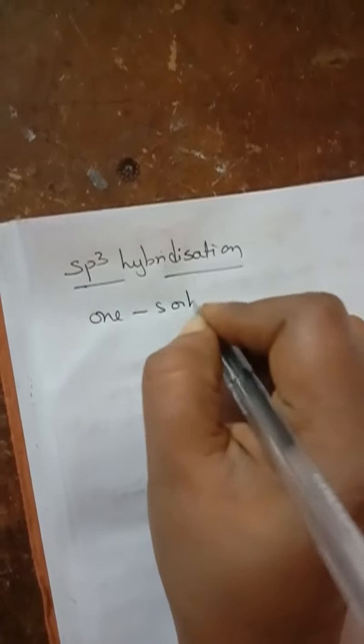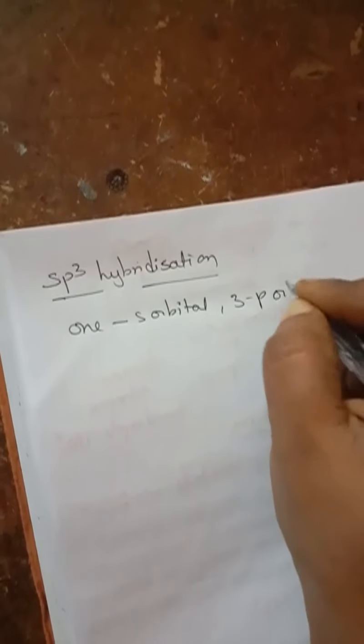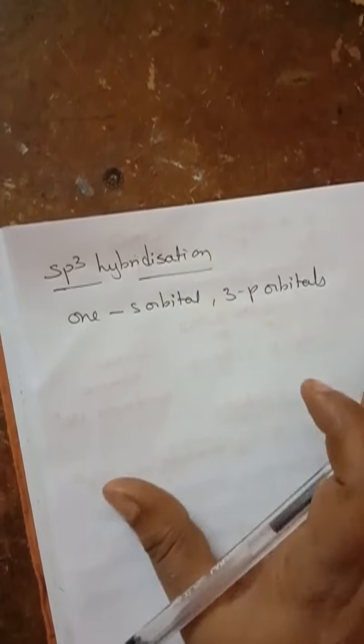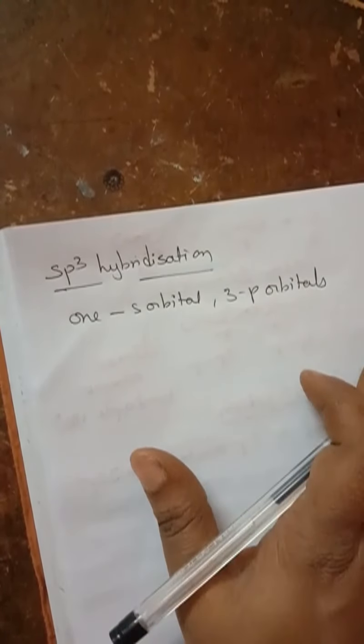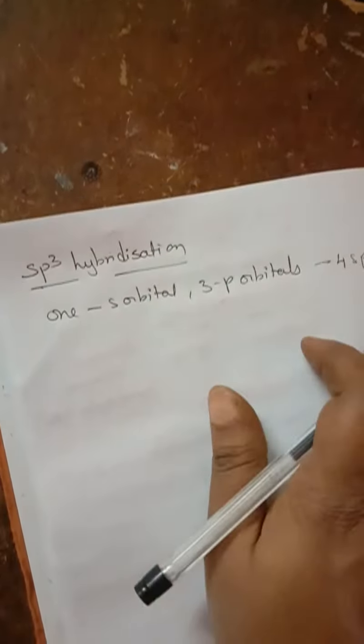So look here, the next one is sp3 hybridization. In sp3 hybridization, how many s orbitals are intermixing? One s orbital, and how many p orbitals? We are saying 3. This type of hybridization involves mixing of 1 s orbital and 3 p orbitals, resulting in the formation of how many, children? 4 sp3 hybrid orbitals.